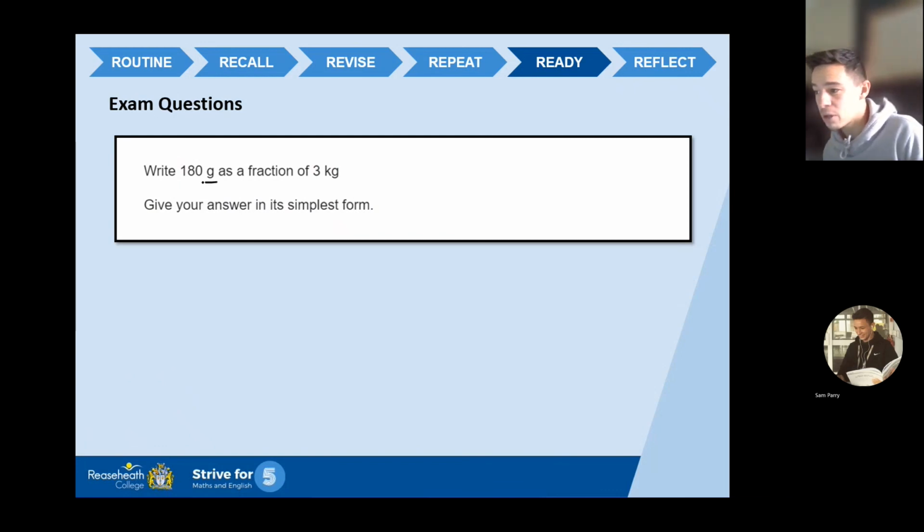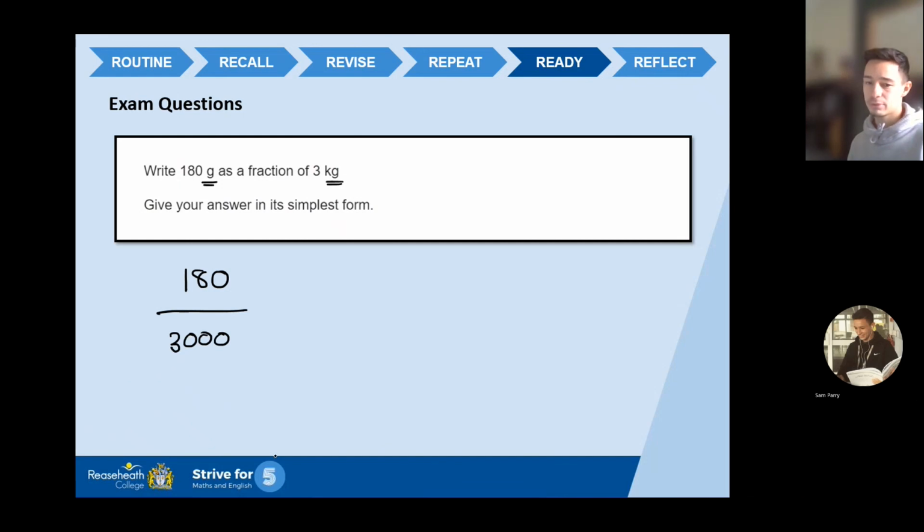Now, crucial here, one's in grams, one's in kilograms. So what we need to do is make sure we get them both in the same units. Now, I'm going to put them both in terms of grams, because if I put them both in terms of kilograms, we'll get decimals, and decimals gets messy. Let's try and keep our numbers whole. So 180 grams is fine. Now, 3 kilograms is 3,000 grams.